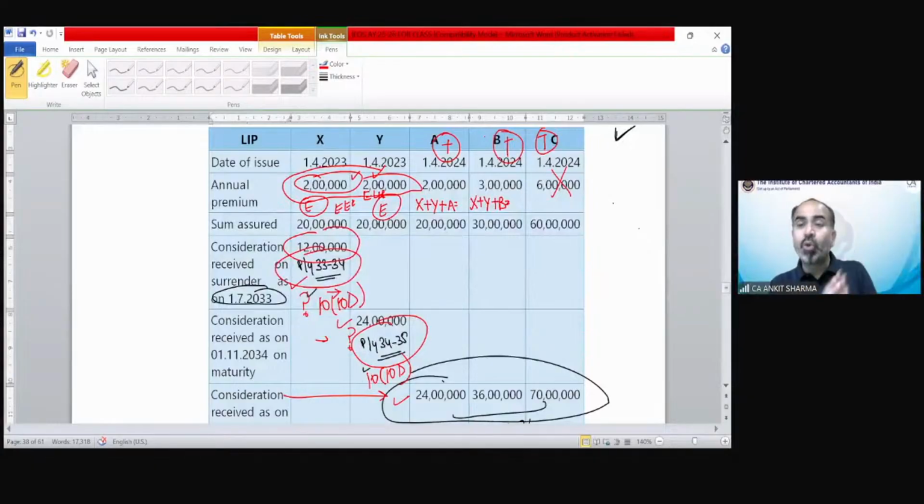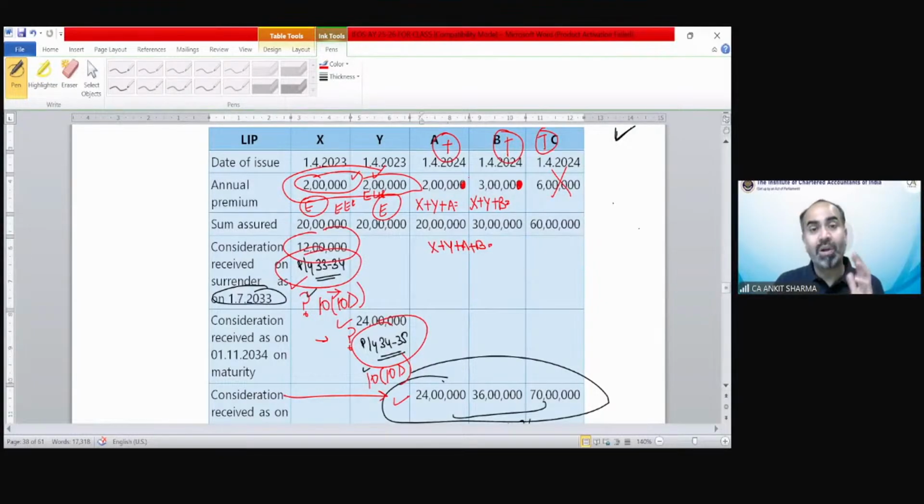So you have to include the premium of those eligible exempted earlier policies, those for which exemption has been claimed earlier. So when you check for A, you have to add X and Y premium always, and you need to add only A's premium. Suppose the A and B premium is not 2 lakh, it's 20,000 and 30,000 only. In this case, for the purpose of A, I will take X plus Y plus A, and I also include B. So the aggregate would be only 4,50,000. So A and B could also be exempted if the premium is 20,000 and 30,000.